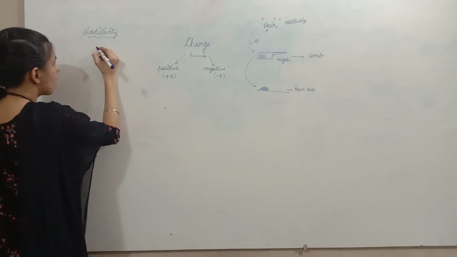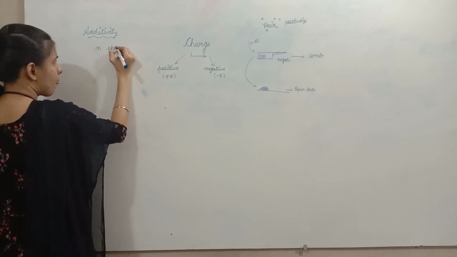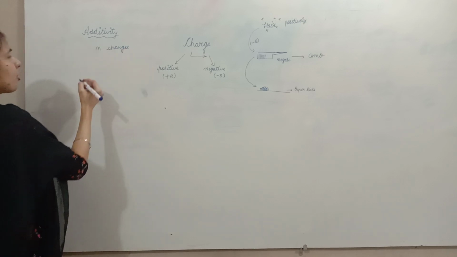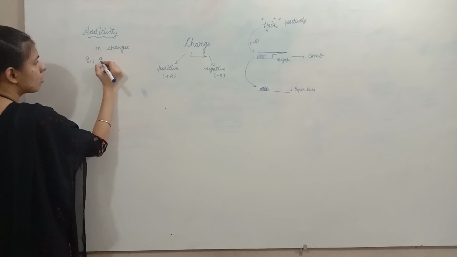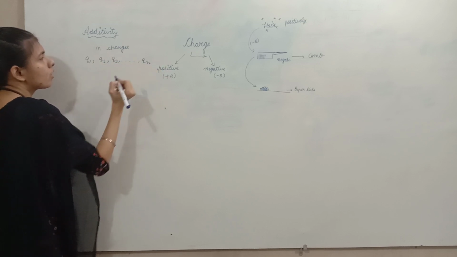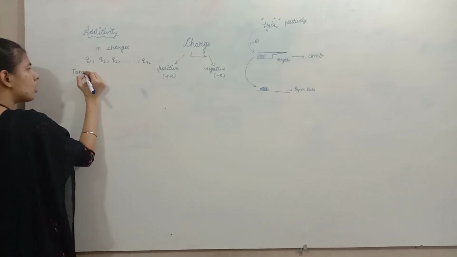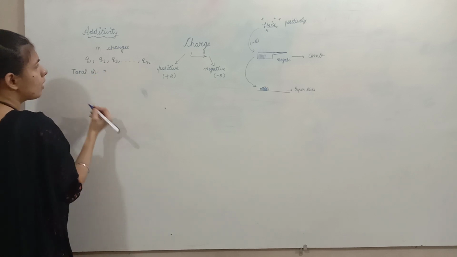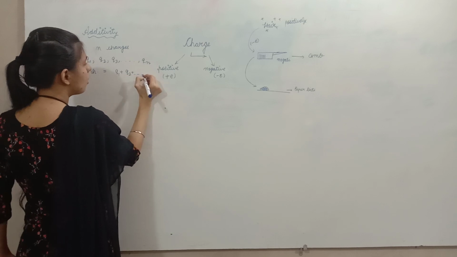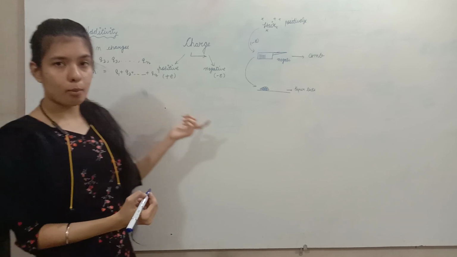Suppose we have n number of charges in a system represented by Q1, Q2, Q3, Qn. So the total charge on the system will be the sum of all the individual charges.